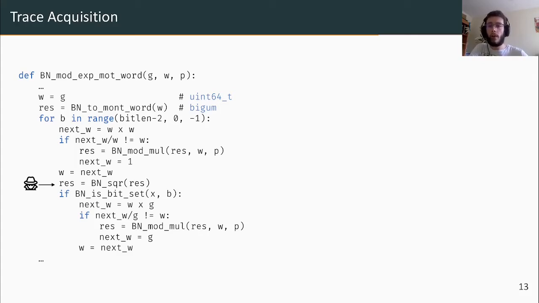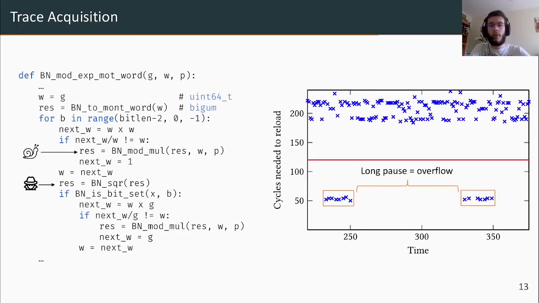We can slow down those iterations even more by applying the performance degradation attack in this piece of code, making the overflowing iteration even more noticeable. With this measurement, we end up with quite nice graphs, where each blue cross under the threshold represents a call to the squaring of the result, hence a new iteration. And every time we get a long pause in between two crosses, we have an overflow of the accumulator.